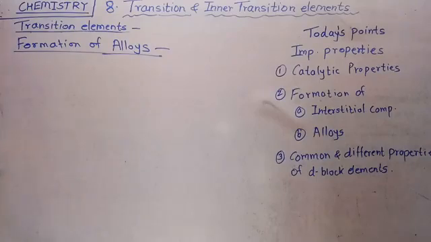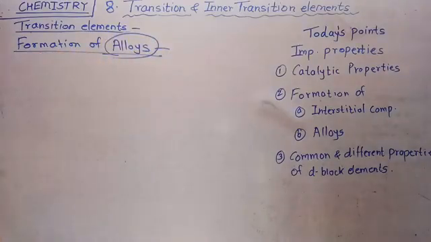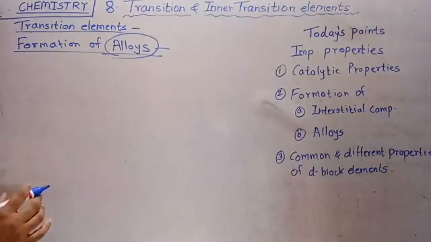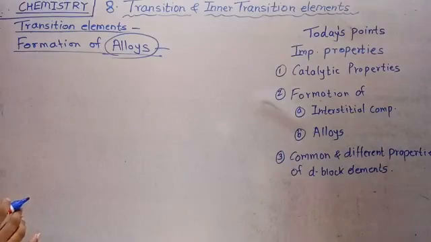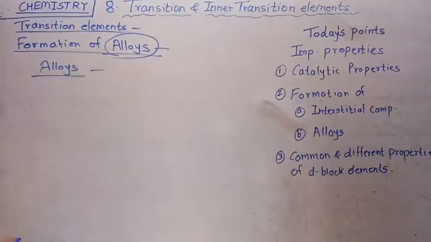Alloys form where atoms of one metal are distributed randomly in the lattices of another metal. How alloys are formed? Where atoms of one metal are distributed randomly in the lattice of another metal.